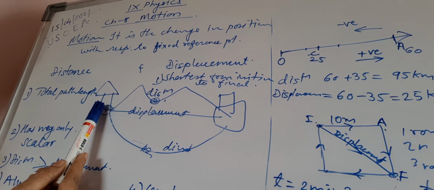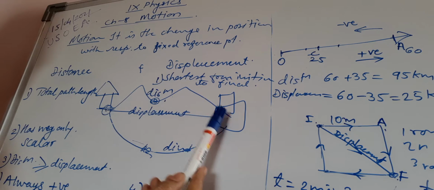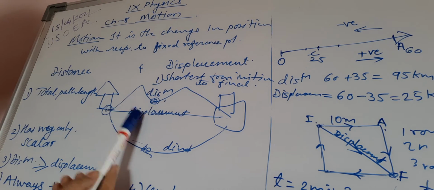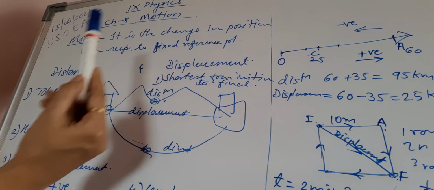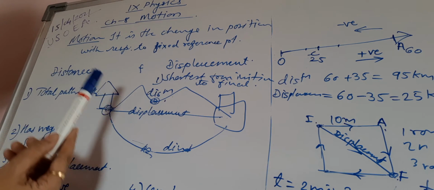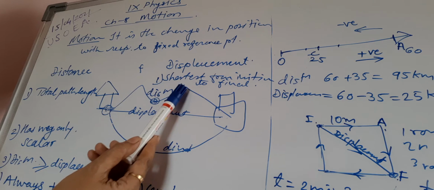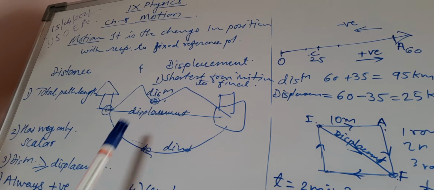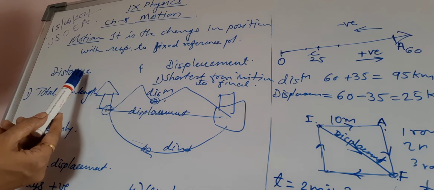But whatever the shortest path taken, that will have one particular direction, and that is known as displacement. And whatever path you are going to move, that total path is known as distance.